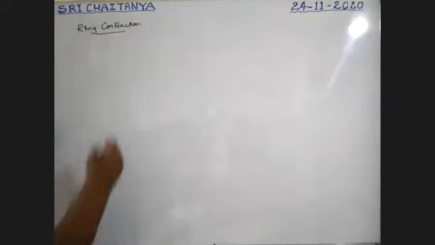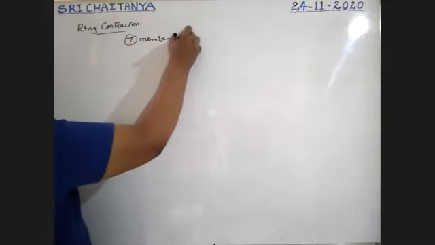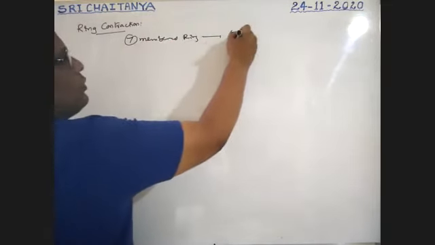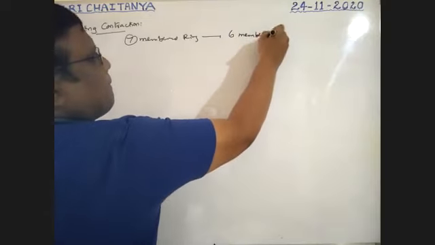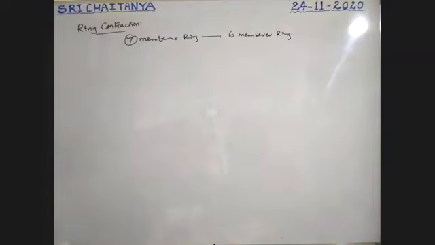So that means here the 7-member ring changes to a 6-member ring, because a 6-member ring is the most stable. That's why it is going to be ring contraction.